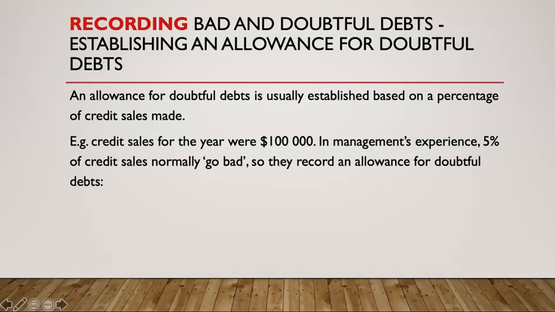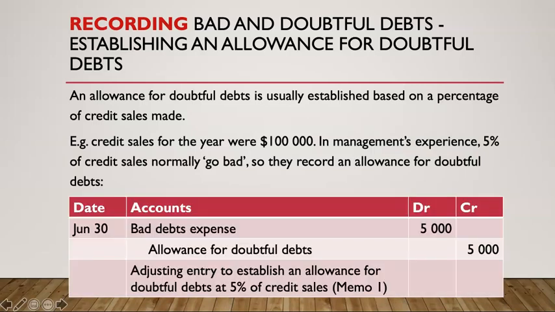We need to make a general journal transaction to record this information to faithfully represent our credit transaction. And this is what our general journal transaction will look like. I've put in the date of June 30. It doesn't have that there, but we're going to raise a bad debt expense of $5,000 and create an allowance for doubtful debts of $5,000.